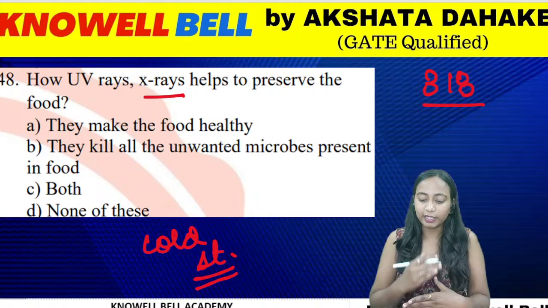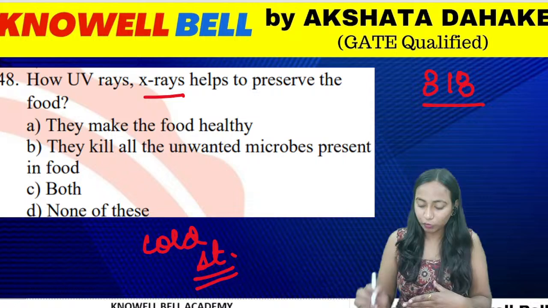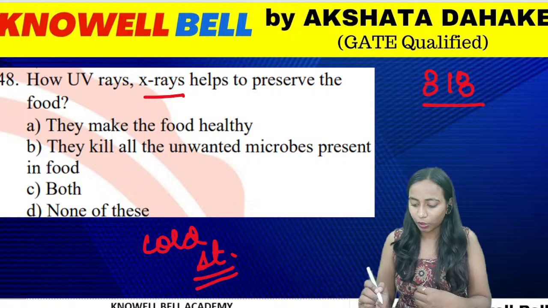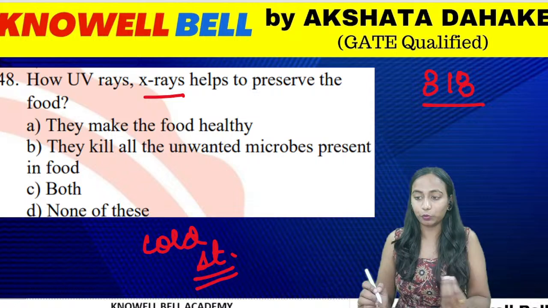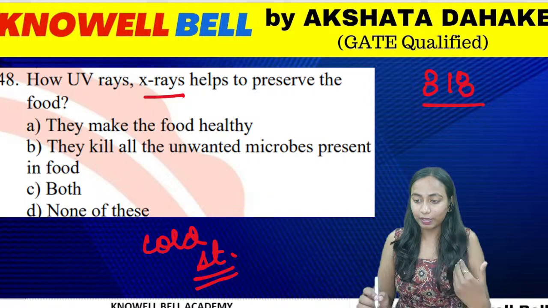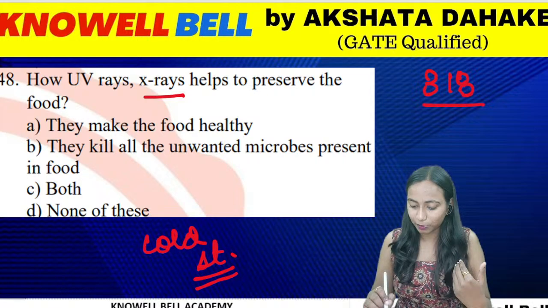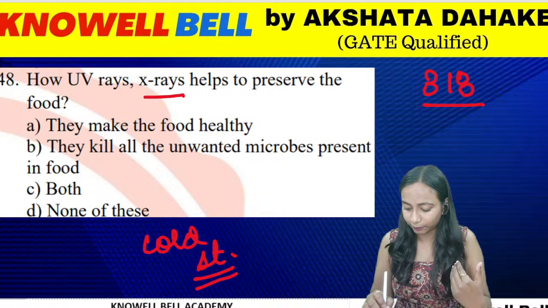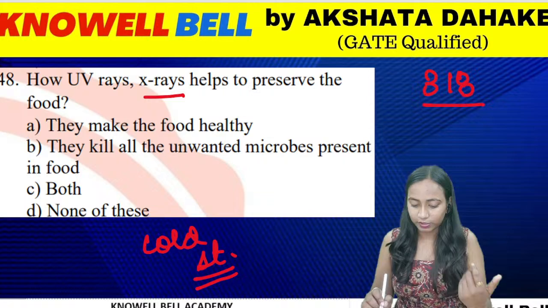They kill all the unwanted microbes present in food, both or none of these. What happens when you use X-rays and gamma rays for the preservation of food? क्या होता है जब आप X-ray gamma rays को use करते हैं? Correct. What is the right answer for the question? The right answer is option B.